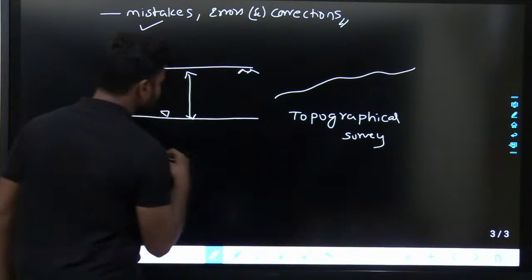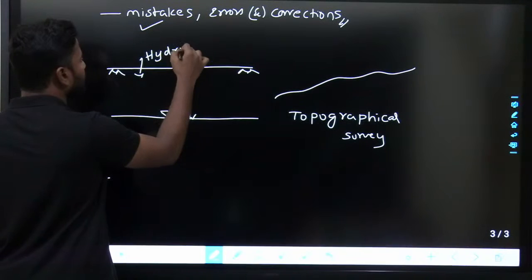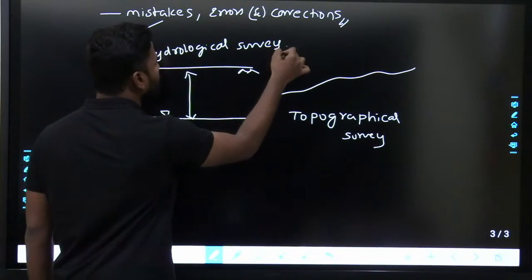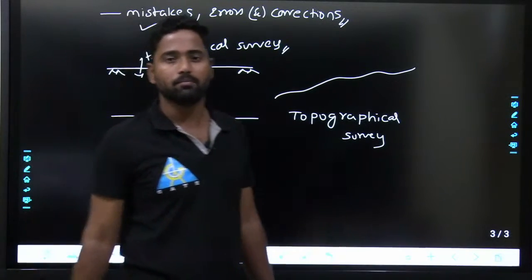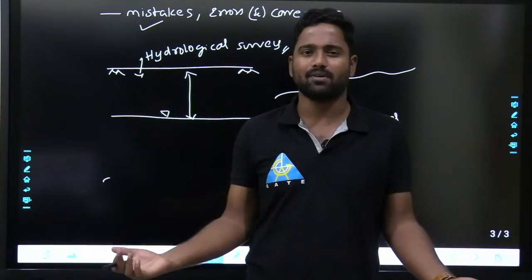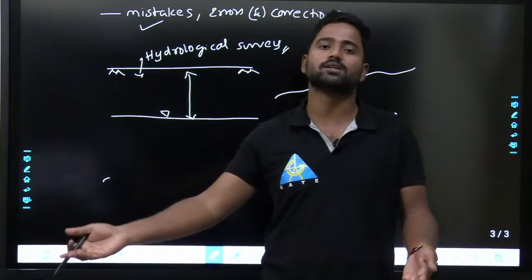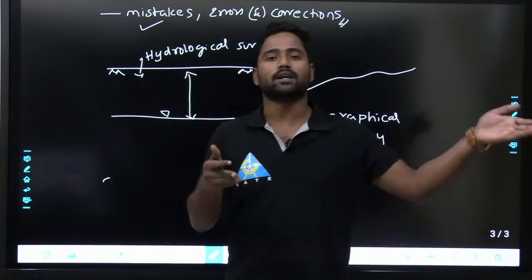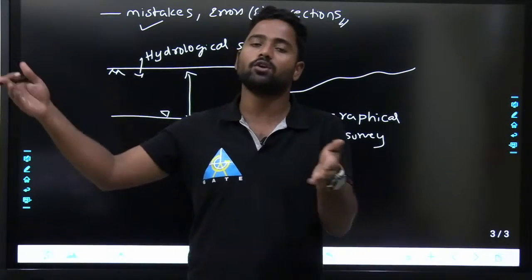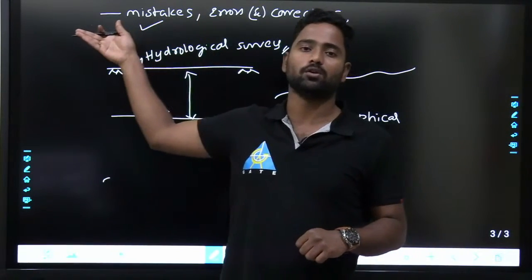Survey can also be classified like this. This would be hydrological survey. If you want to find out the amount of rainfall that is occurring, then it would be meteorological survey. Even if you want to find out the traffic, then it is called traffic survey. That is discussed in your transportation engineering as traffic studies. And meteorological data or meteorological survey will be discussed in your hydrology. Hydrological survey will also be useful in your hydrology.